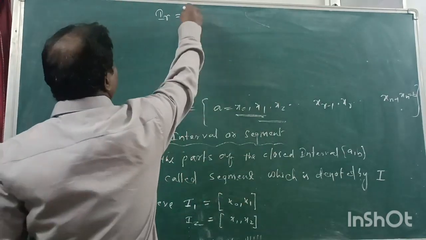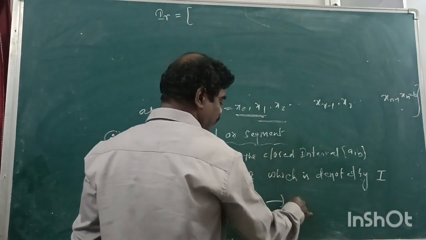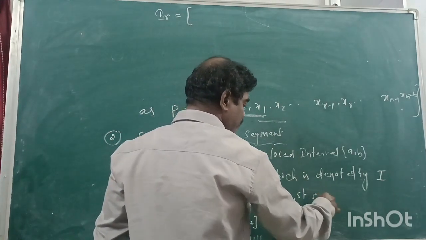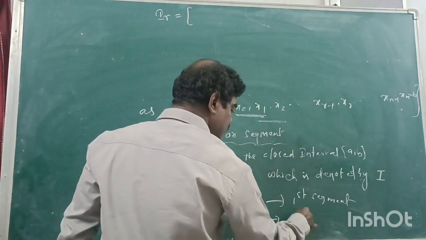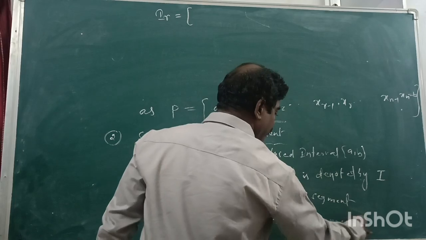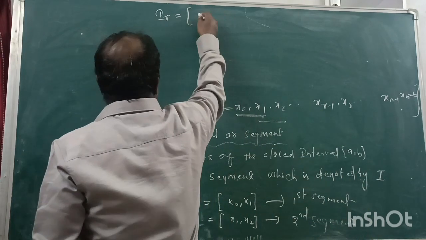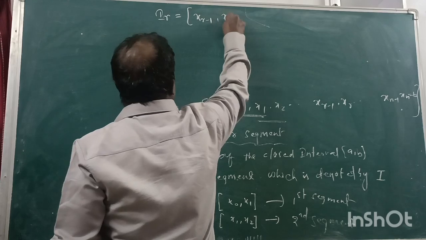Similarly, I am writing Ir. Ir is nothing but the rth segment. This is the first segment. This is the second segment. Ir is nothing but the rth segment, you are writing x(r-1) to xr.